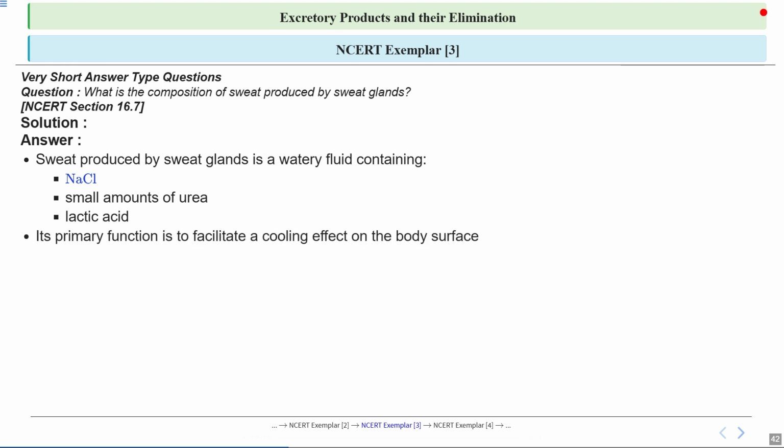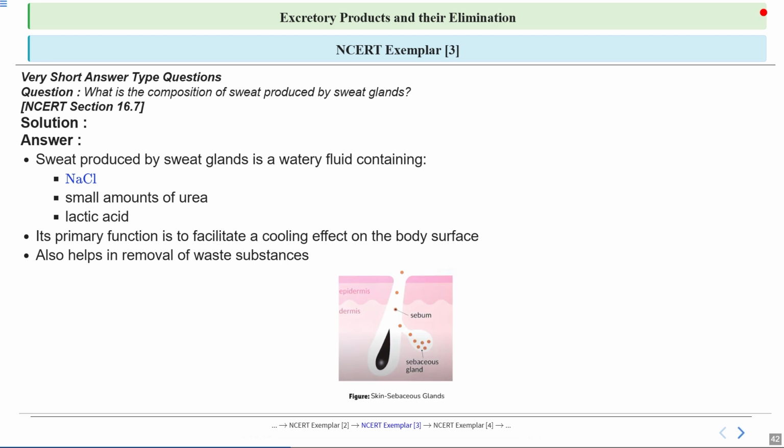Talking about its function, the primary function is to cool down the body. As sweat evaporates from the skin, it takes away heat, helping to regulate body temperature. This is crucial for maintaining homeostasis. In addition to cooling, sweat also aids in removal of waste substances from the body. This dual function highlights the importance of sweat in both temperature regulation as well as in waste elimination. So you can see the location of sebaceous gland and sebum and how they regulate excretion.